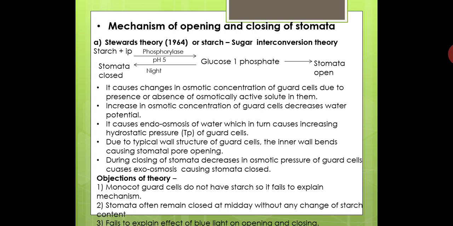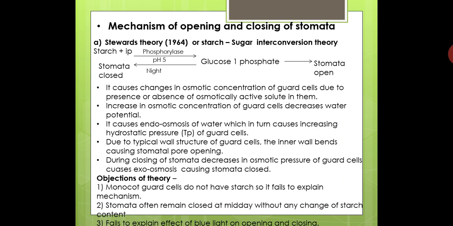This is the general mechanism we observe in plants. What mechanism operates in the leaves that is responsible for the opening and closing of stomata during day and night time?